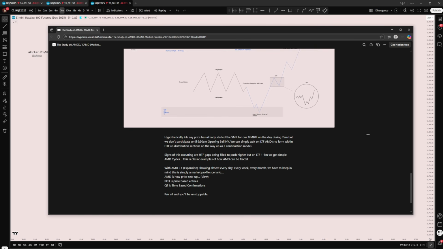Okay, so hypothetically, let's say price has already started the smart money reversal, which we just talked about for our MMBM on the day during, let's say, 7 a.m. Let's say this low is 7 a.m., but we don't anticipate, we don't participate in price runs until the 9:30 opening bell. Let's say this is our 9:30 opening bell. We can simply wait on a low time frame AMD to form within the high time frame redistribution sections, which we just spoke about, on the way up as a continuation model. Signs of this occurring are high time frame gaps being filled to push higher, but on low time frame 1 to 5 minute, we can simply get AMD cycles.